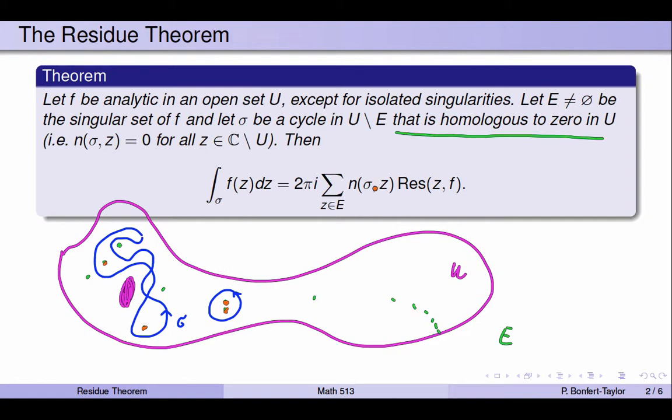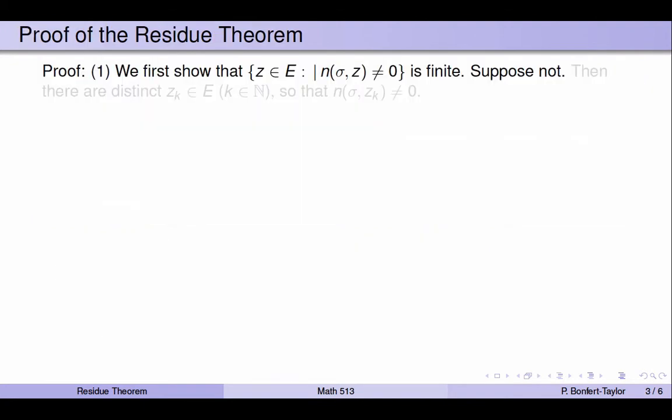Okay, so let's see how we can prove this theorem. The proof is in 2 parts. We'll first show that the set of all z's in our singular set for which the winding number is non-zero, so those that are part of that sum we just saw, that set is actually finite. And so the sum is actually a finite sum, so we don't have to worry about convergence or anything like that. The proof is by contradiction, so suppose not.